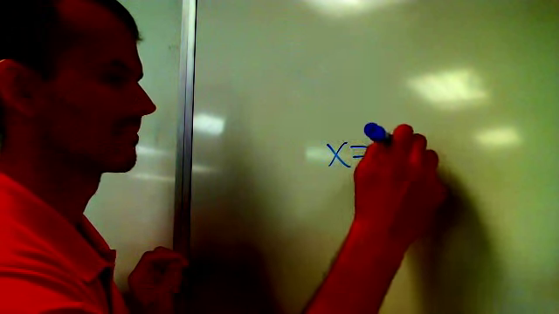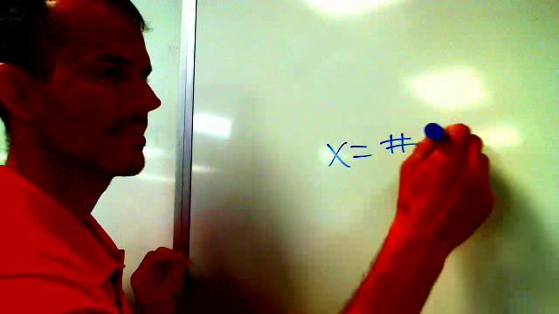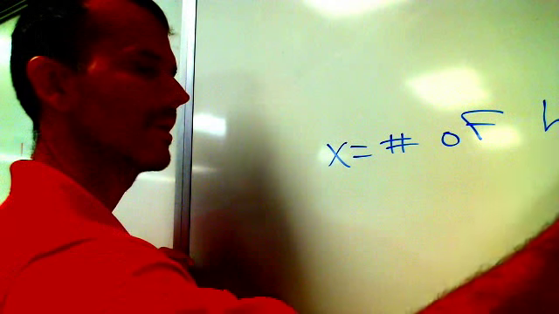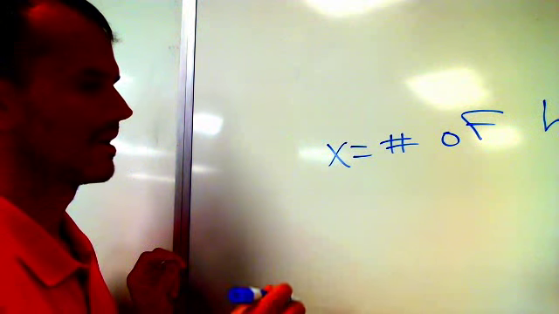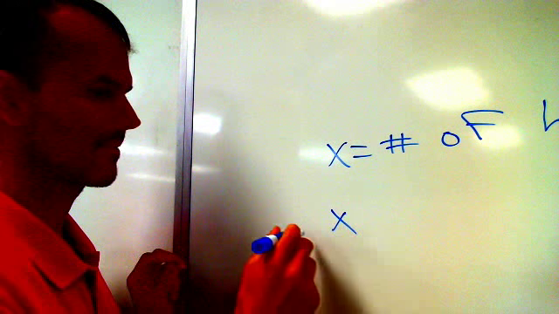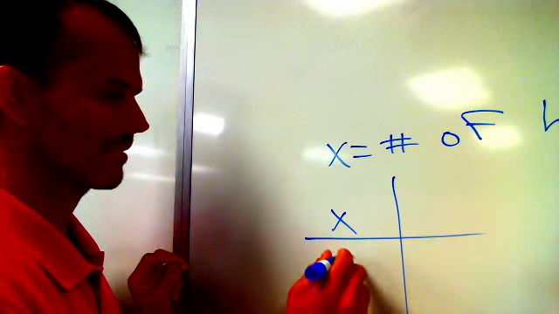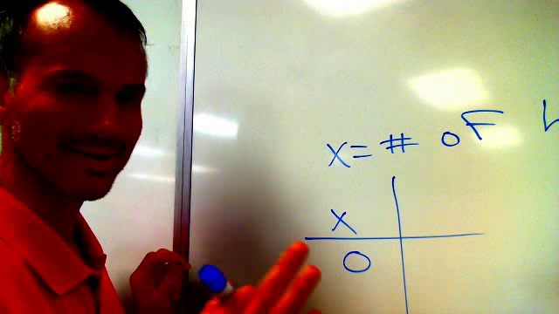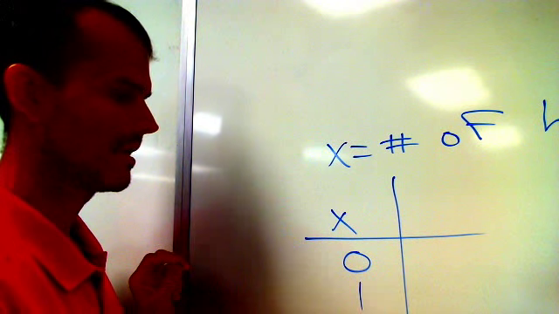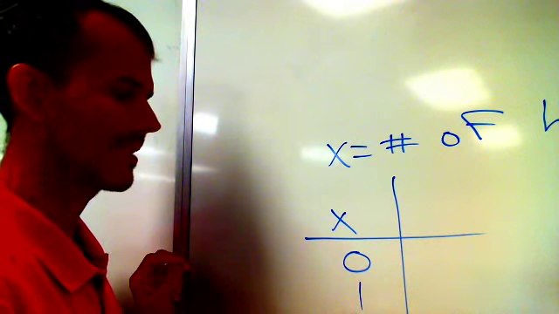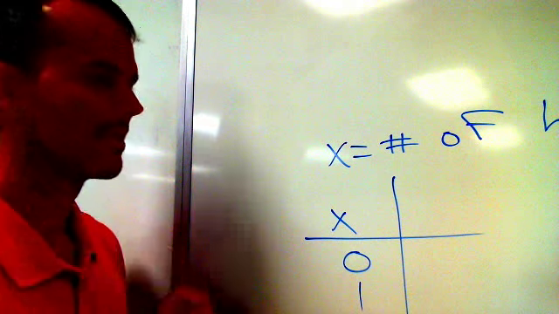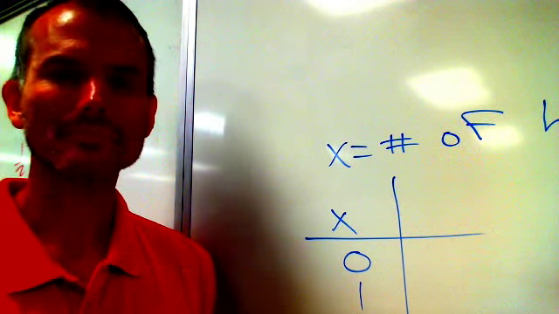So if I let x equal the number of times that the coin lands on heads, then x could equal 0 if I don't get any heads at all. Could get 1 head, 2 heads, or 3 heads. Okay.